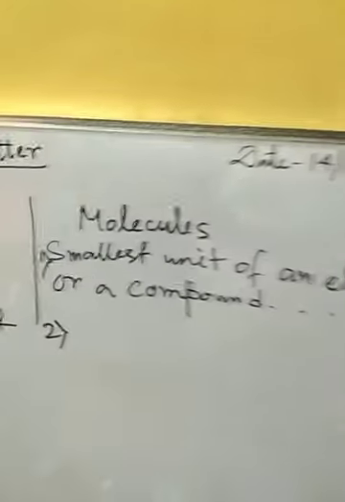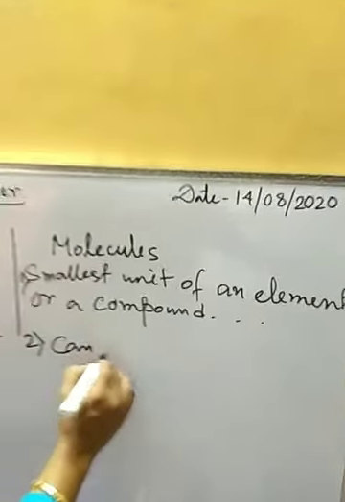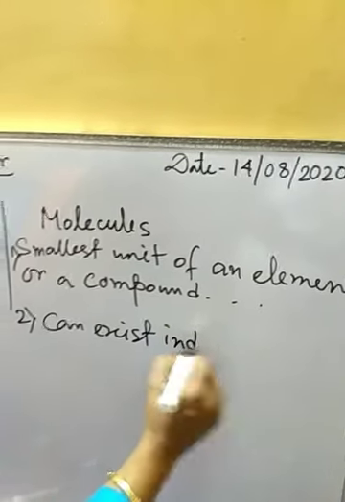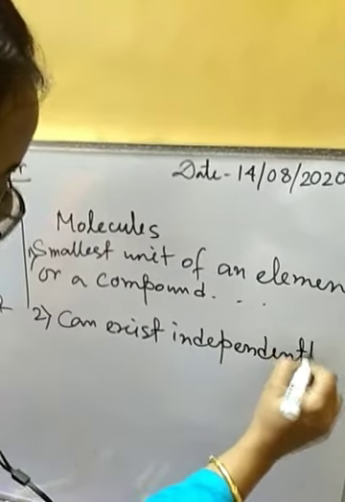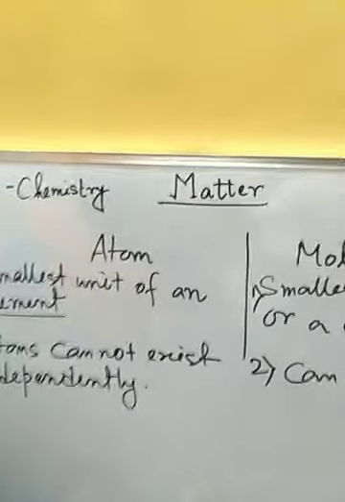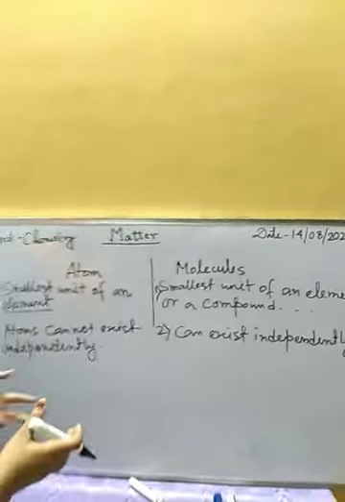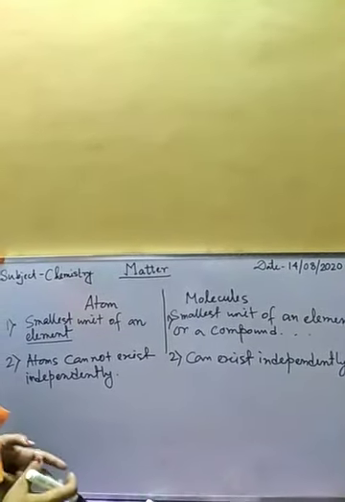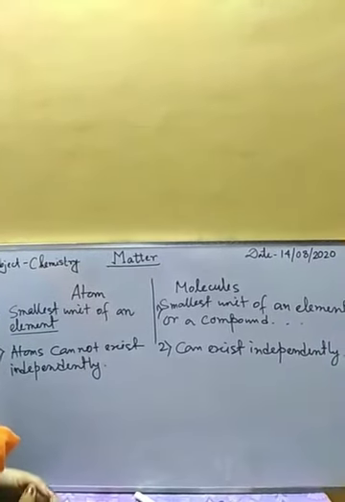That's why molecules are much more stable and they can exist independently. We have seen that atoms are not bonded together by chemical bonds. That's why they cannot exist independently, and atoms are not having stable electronic configuration.